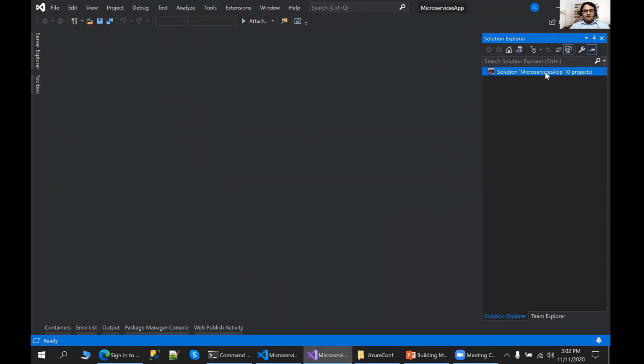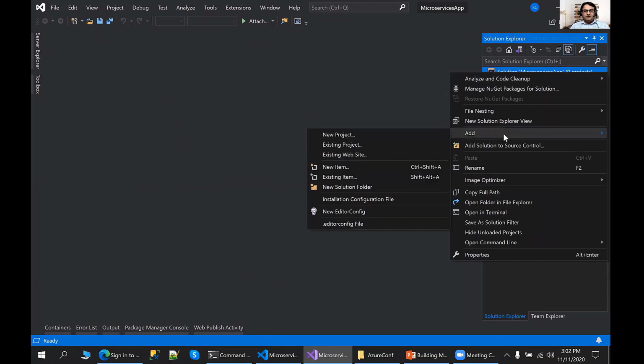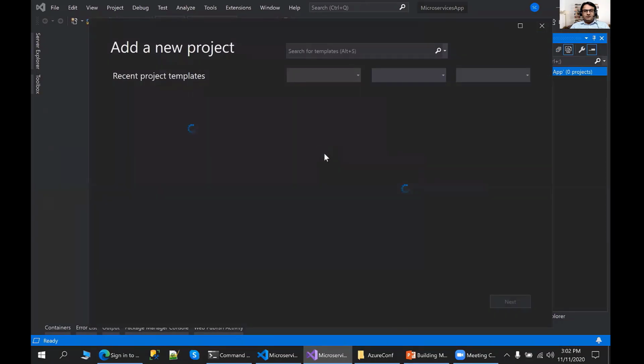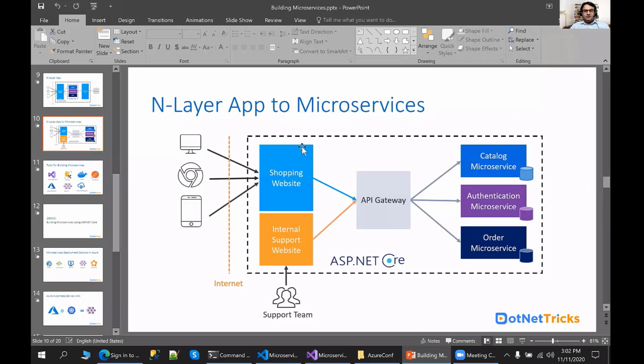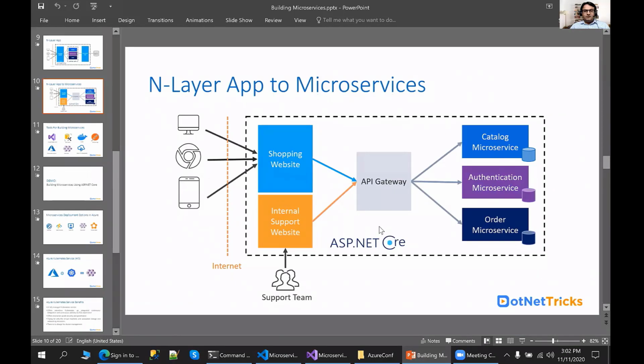In this blank solution, I'm just going to add a new project. In fact, I'm going to follow this architecture, so just remember this picture. I will create a catalog microservice, which will have a separate database. I will create an authentication microservice, which will have a separate database.